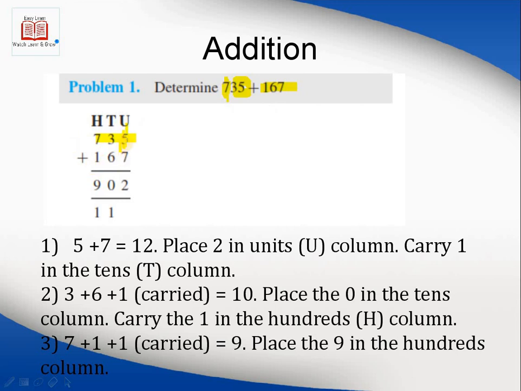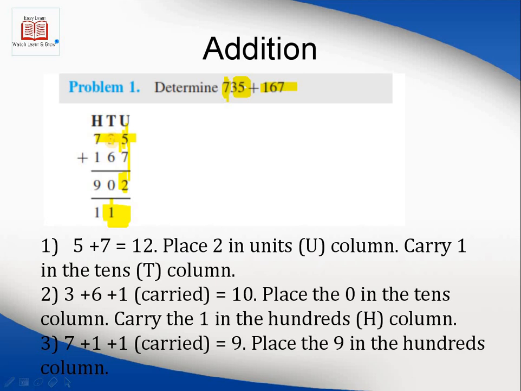735 plus 167. 5 plus 7 is 12. So 2, the least significant bit, is always written here in this manner, but the most significant bit will move towards the next column, that is the tens column, and you can write it here. That is called a carry. You can also write the carry on the top in a circle. It is up to you how you want to write it. It doesn't matter. The main thing is you have to remember that there is a carry while adding the tens column.